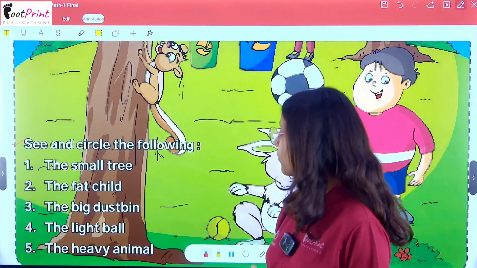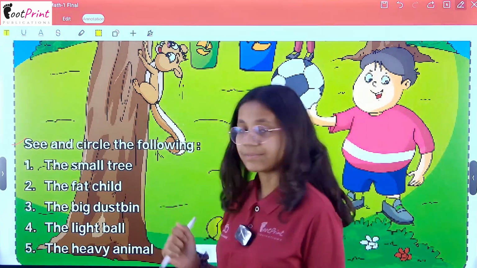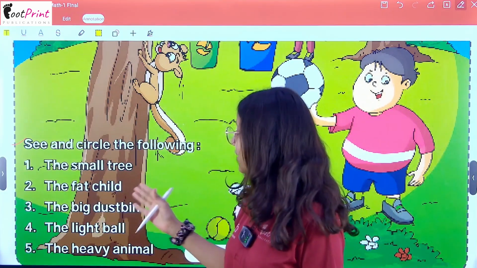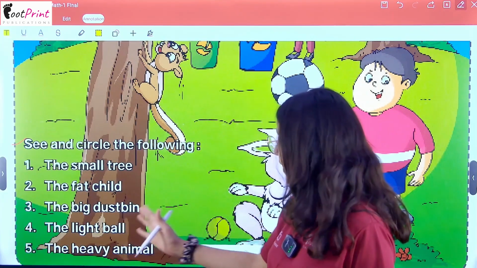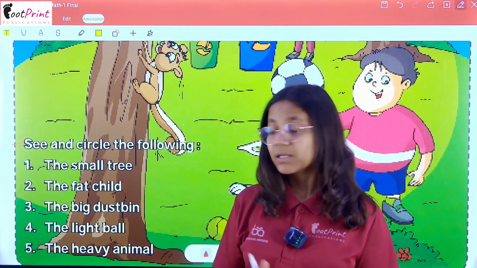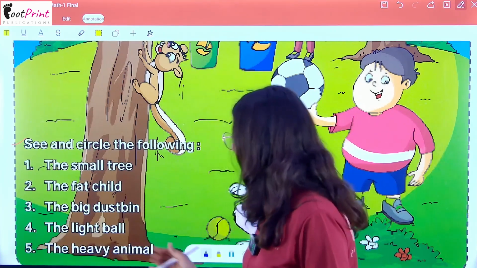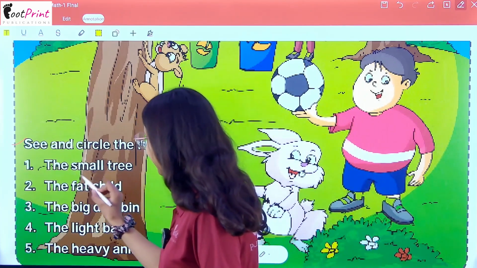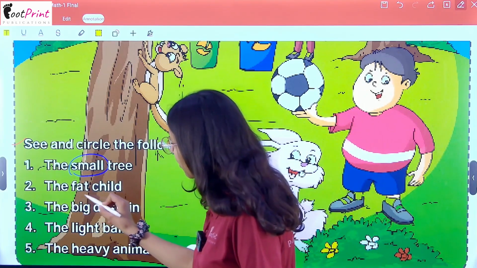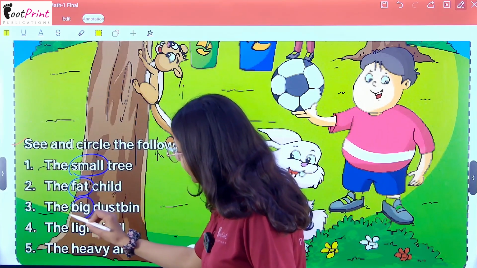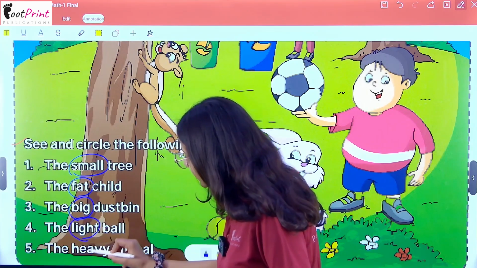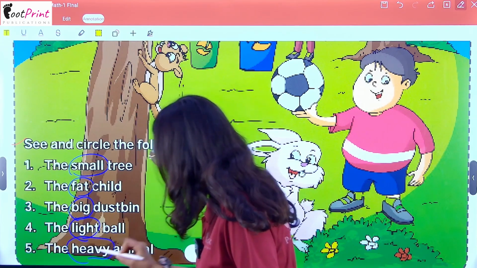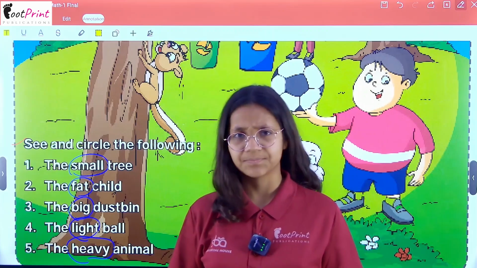See and circle the following: the small tree, the fat child, the big dustbin, the light ball and the heavy animal. Here there are some adjectives like small, fat, big, light and heavy which are showing some appearance.